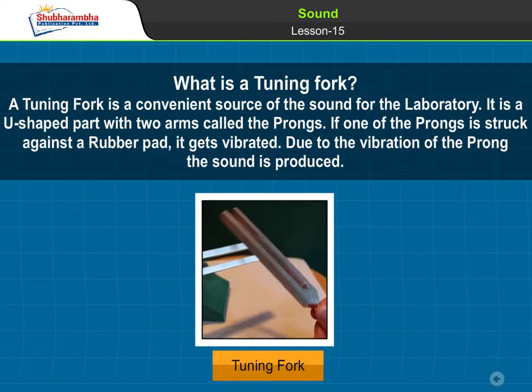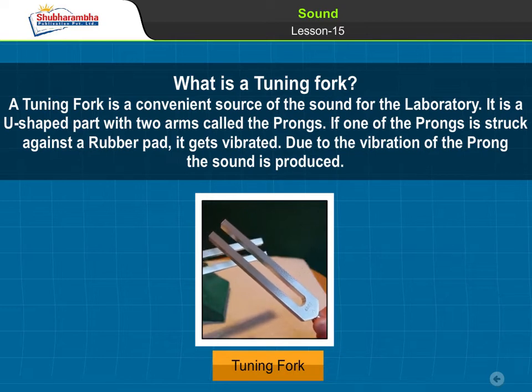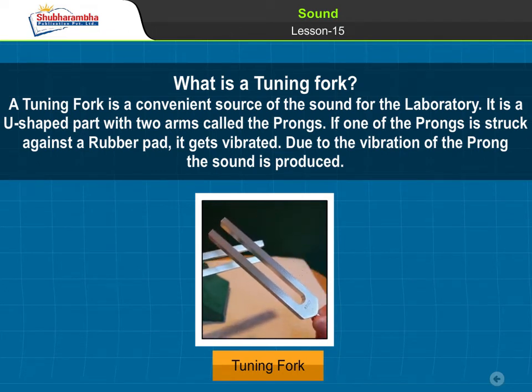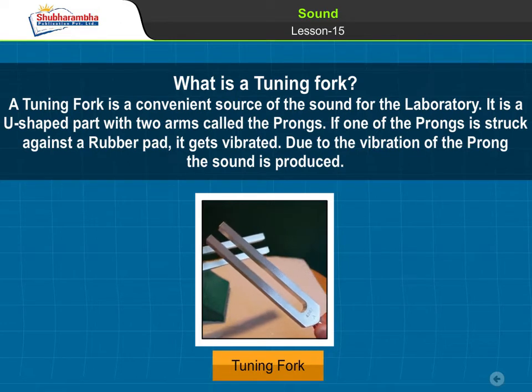A tuning fork is a convenient source of sound for the laboratory. It is a U-shaped part with two arms called the prongs. If one of the prongs is struck against a rubber pad, it vibrates. Due to the vibration of the prong, sound is produced.